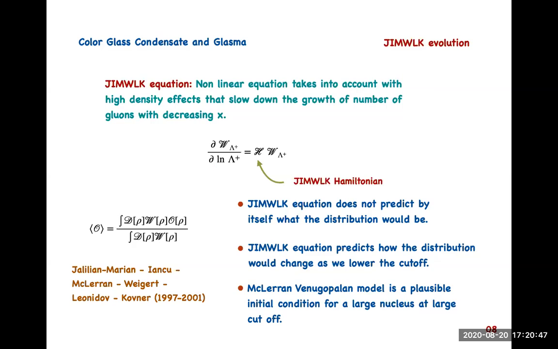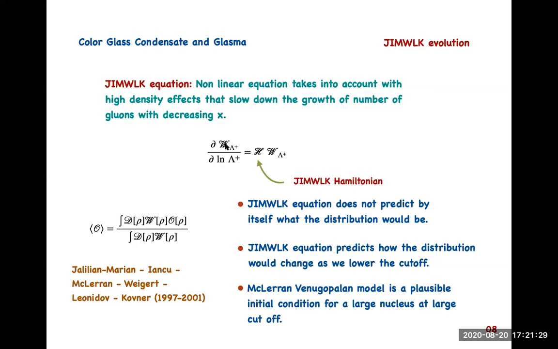Until we move to this JIMWLK equation, so far the things are classical, because the solution of the Yang-Mills equation gives the classical field. And this JIMWLK equation tells how the physics would evolve as we change the separation scale, and this separation scale is the longitudinal separation scale. So basically we can readily translate it to the Bjorken x. So basically this equation is essentially the x evolution equation, but this is for the ensemble that